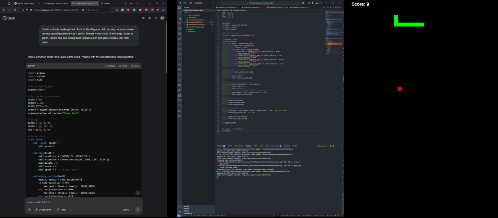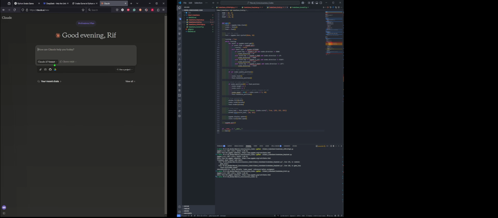As you know, we cannot go like this, cross the edge. But okay, looks like the speed increased. Yep, it's working. And now let's see if it dies. Yes, it died, and then automatically started from the center. It died again and automatically started from the center. That looks funny. Yeah, so it's working. So Grok, you pass.